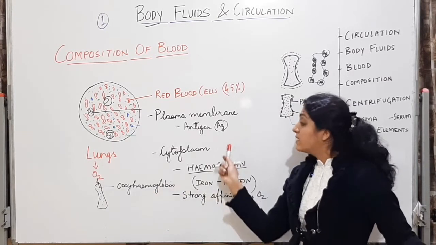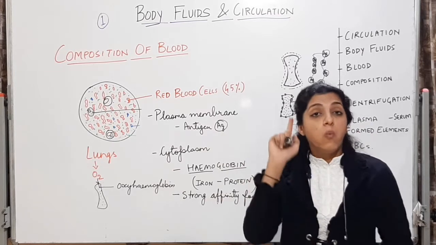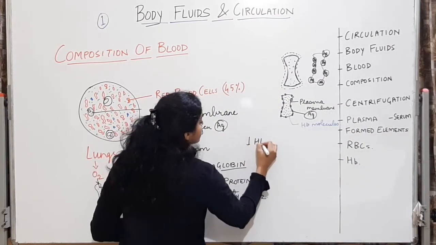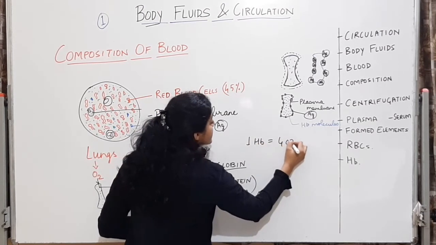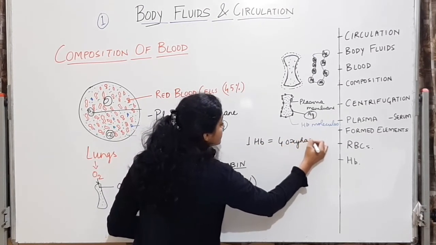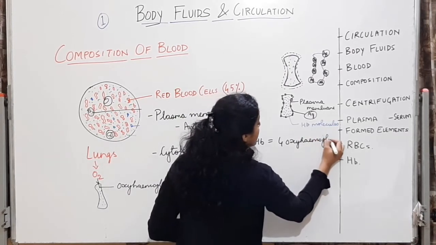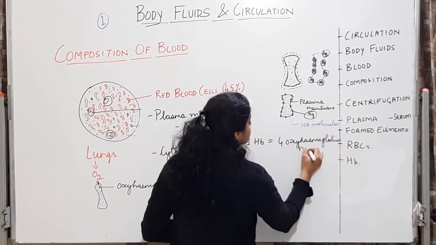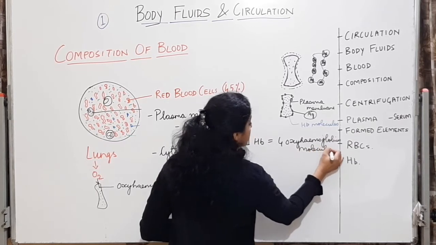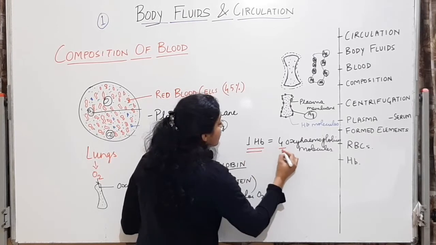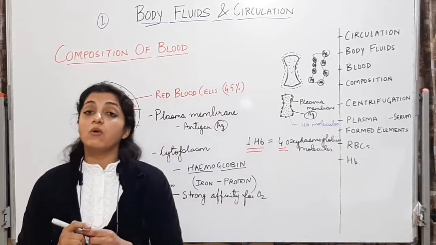Okay, so now one hemoglobin molecule can form 4 oxyhemoglobin molecules. How? Important MCQ. One hemoglobin molecule can form 4 oxyhemoglobin molecules.